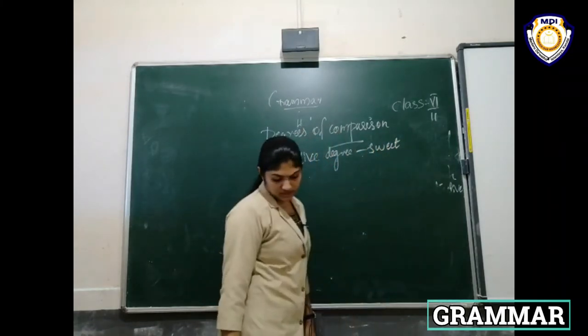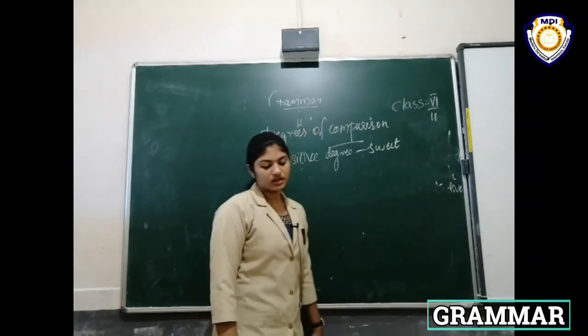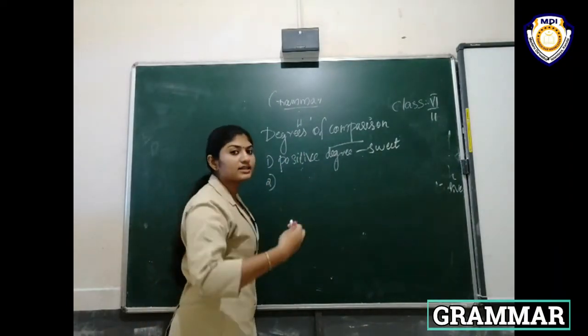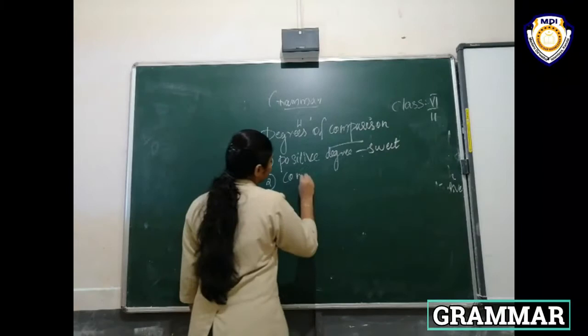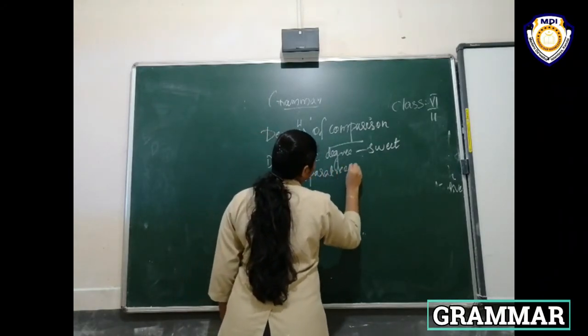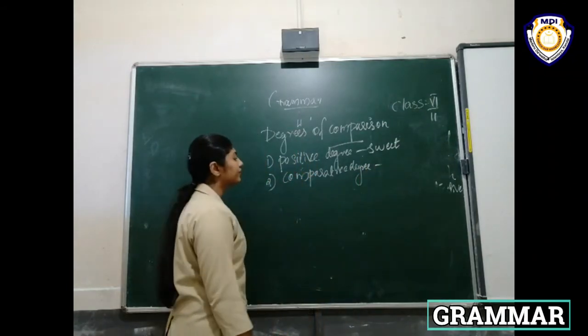Okay, here sweet. Then the second degree is comparative degree. We have to compare one noun with another. Comparative degree is the second degree of comparison.